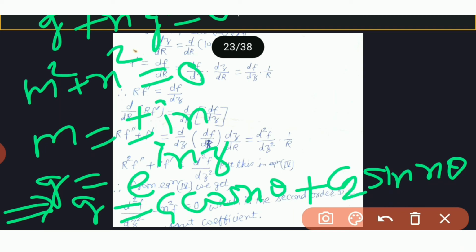And therefore the solution of equation second is f into g. So what do we get?